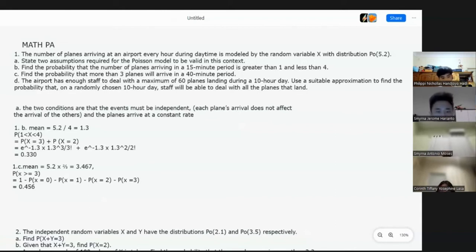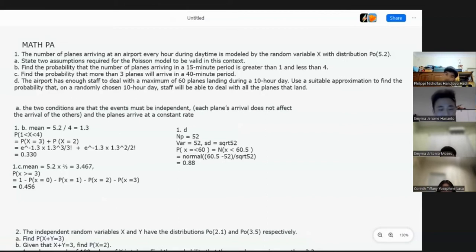Because we know that it's a 10-hour period, the mean, or np, is 52, from 10 times 5.2. Because this is a Poisson distribution, the mean equals the variance, so the variance is also 52. And the standard deviation is the square root of the variance, which is the square root of 52.